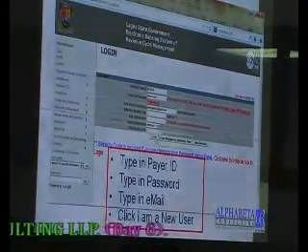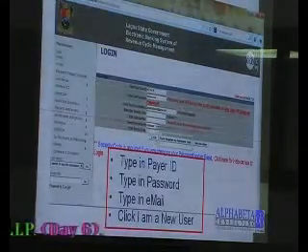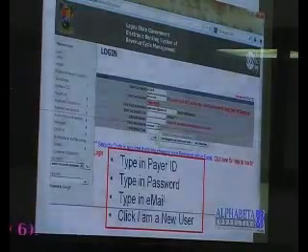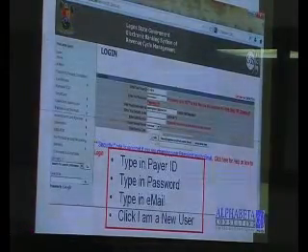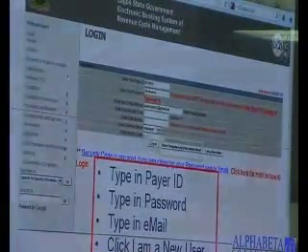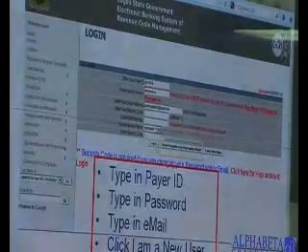When you type in the PID, then you enter your password. Now, remember, you are logging in for the first time. You have not logged in before. So you are new to the system, so you don't expect to have any password in the system. Therefore, you need to create one for yourself. You have to try and use a password that you know that you will be able to remember. So you just put that password.